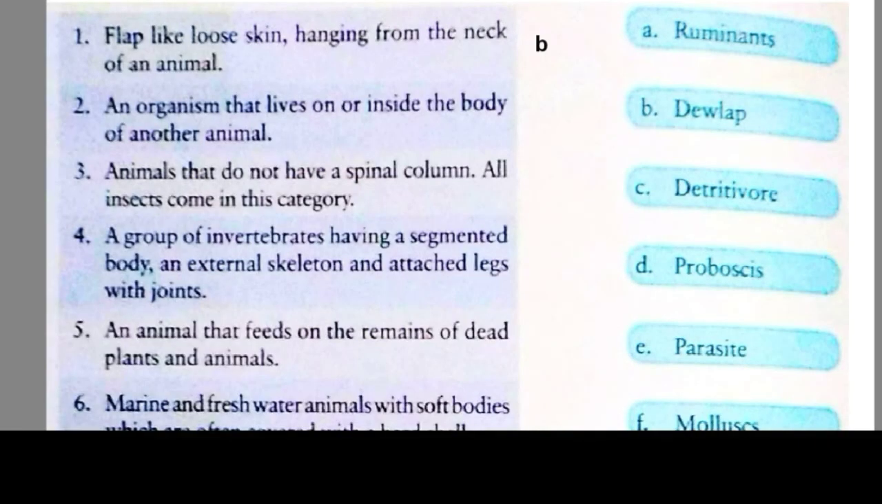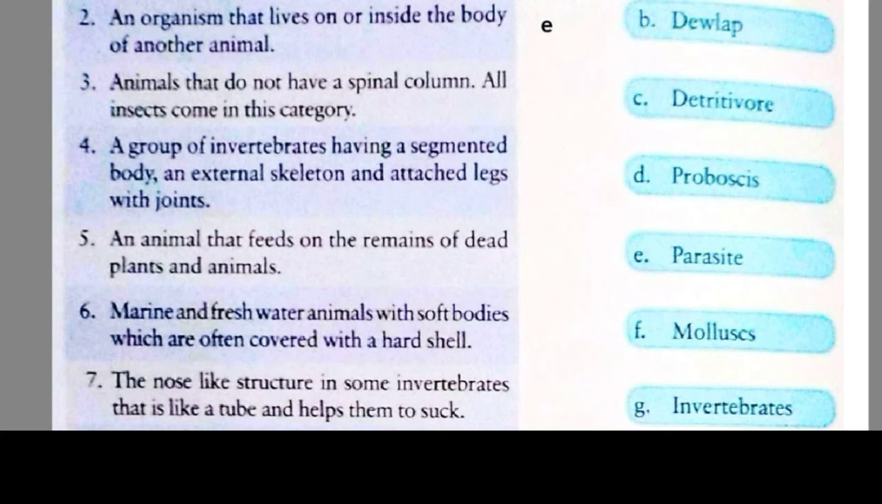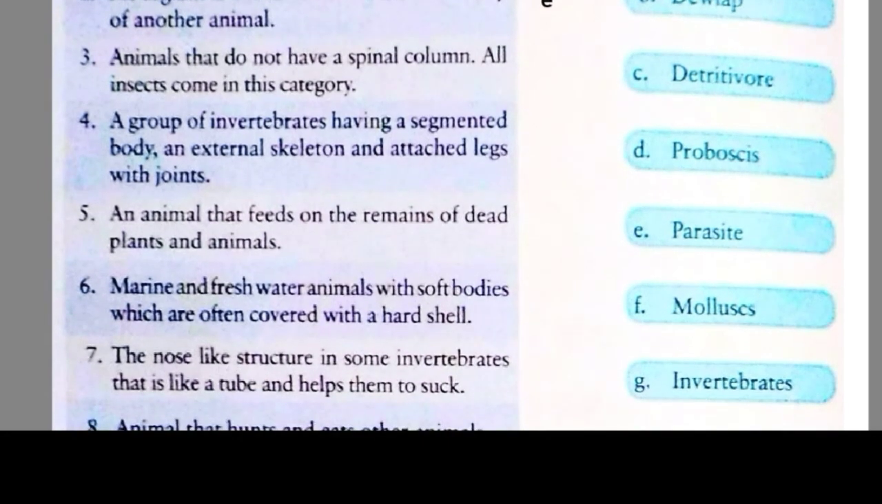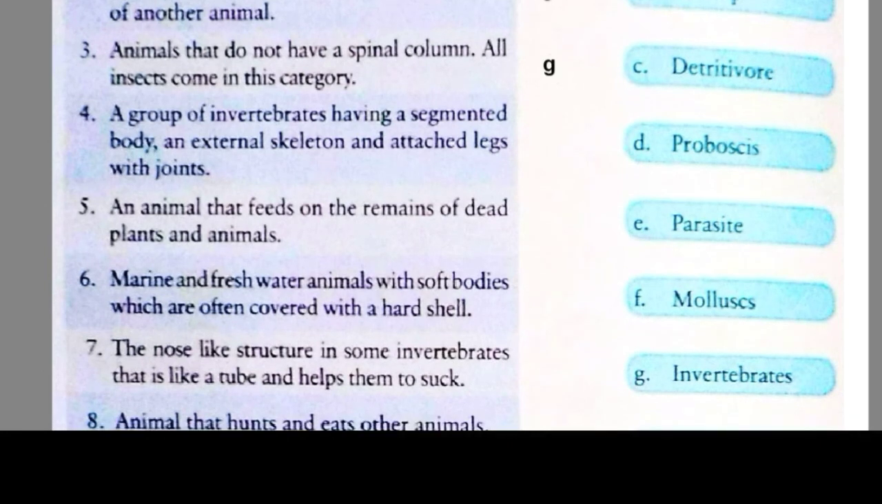Now we'll see question number 2. An organism that lives on or inside the body of another animal. This term is called parasite. It is given in point number E. So in front of 2 we will write E. Now we'll see our question number 3. Animals that do not have a spinal column. All insects come in this category. They are known as invertebrates. It is given in point number G. So in front of 3 we will write G.